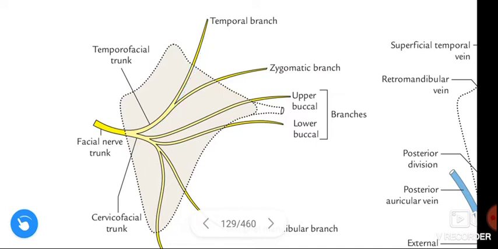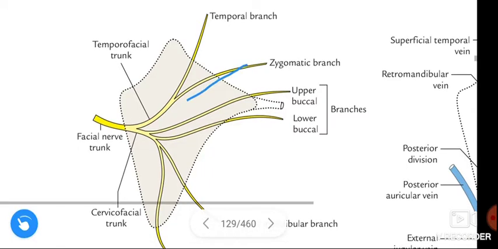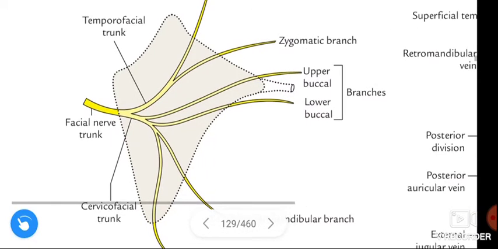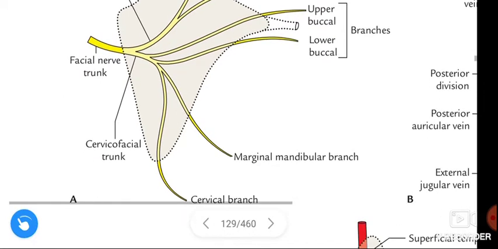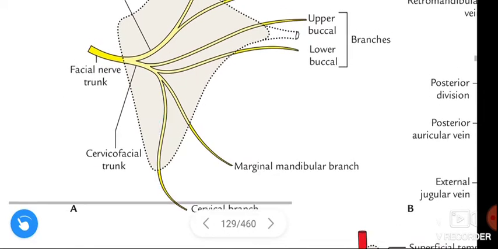The temporofacial trunk divides into temporal branch and zygomatic branch, and the cervicofacial trunk again divides into the buccal branch. Next, marginal mandibular branch, cervical branch.